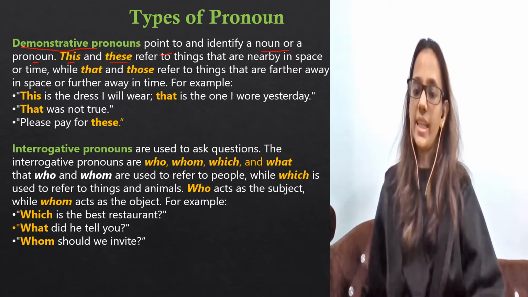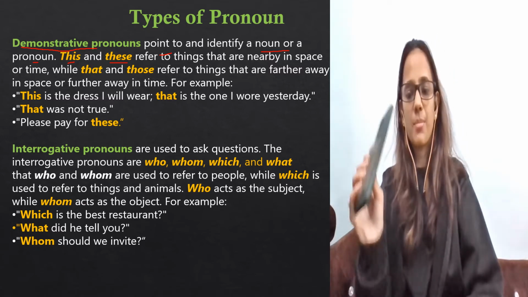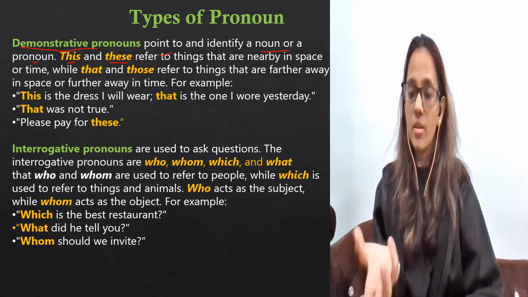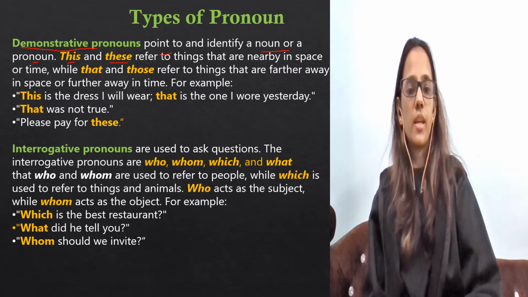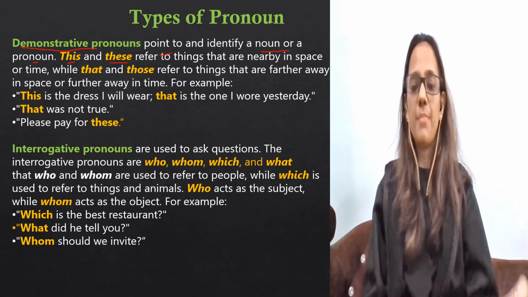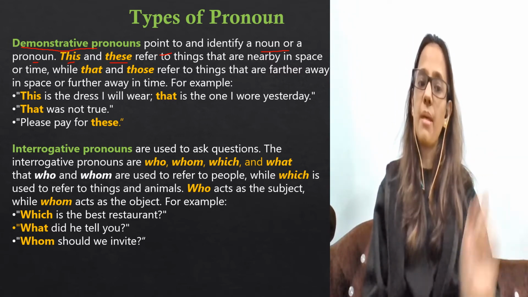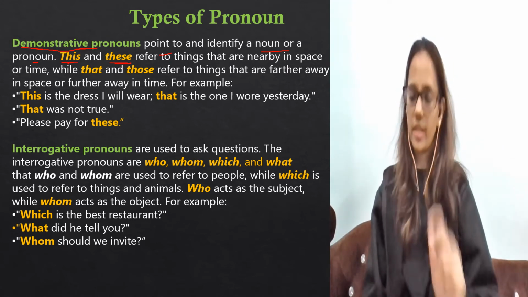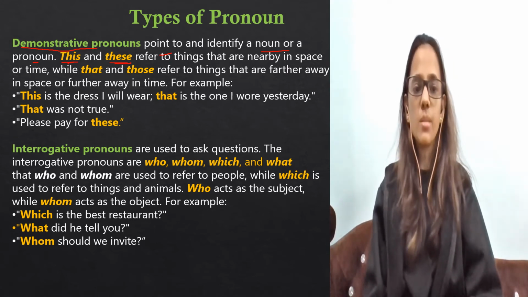This and these refer to things that are nearby. When do we say this? This is my phone. When I have to talk about plural, these are my chocolates. So these are my chocolates, it refers to nearby. Whenever something is next to us, at that time what do we use? This for singular, these for plural. They refer to things that are nearby in space or time.